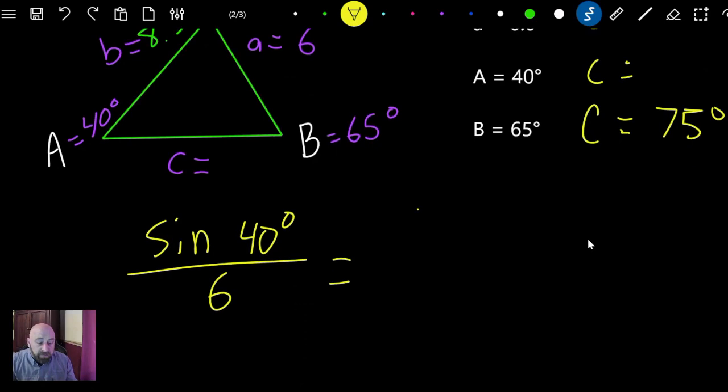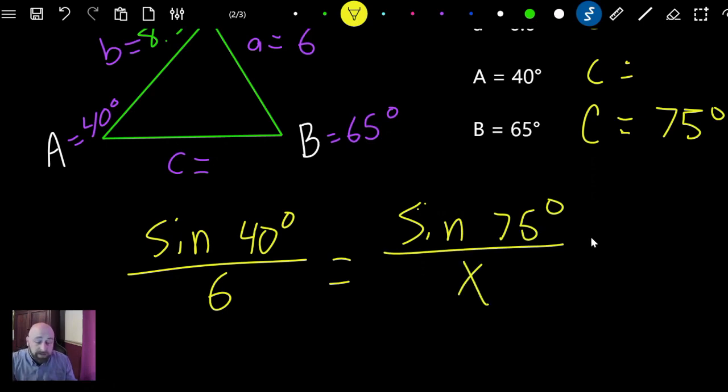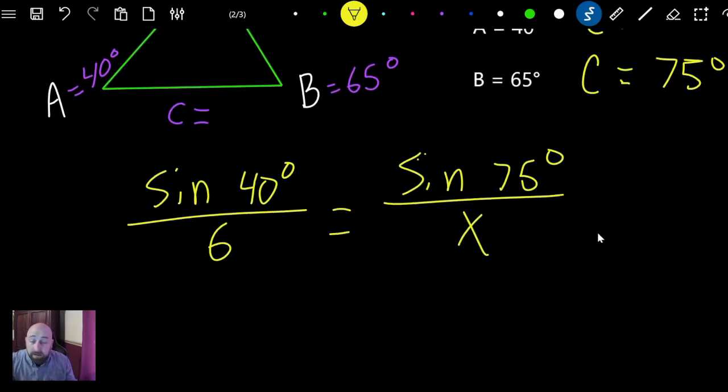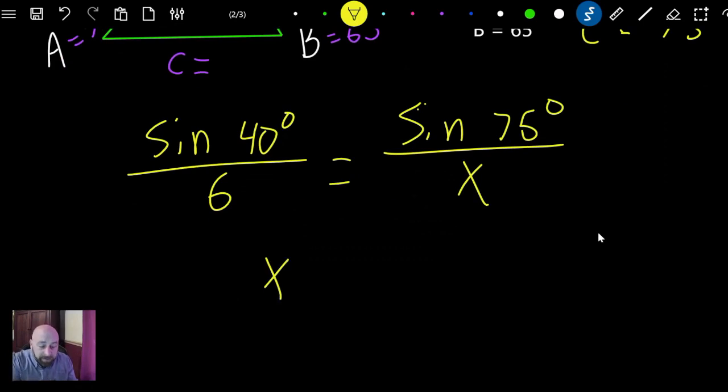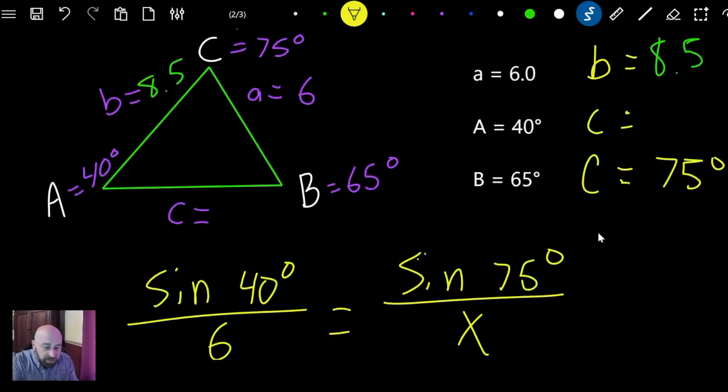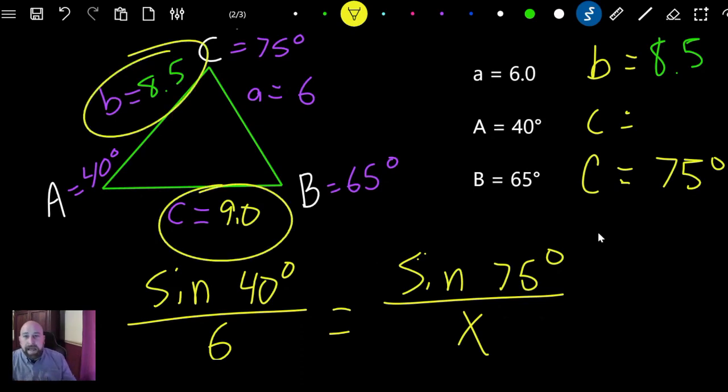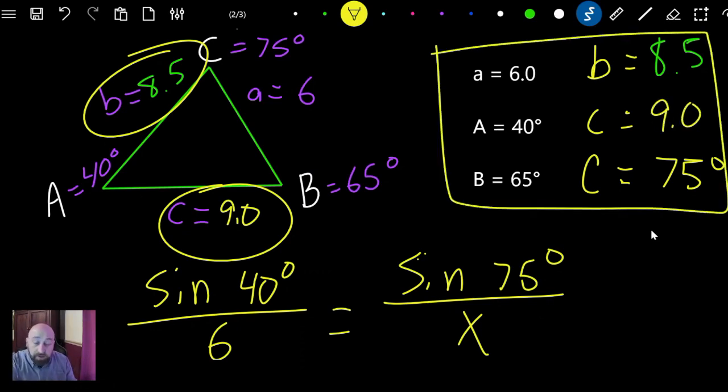And so 75 degrees, so we're going to have the sine of 75 degrees over our x this time, and we would just do the same thing. Plug that into your calculator, and that is going to yield x equals 9.01, or 9.0. So C is going to be 9.0. All right, so there's your A, B, and C, and we could write over here 9.0. So we have everything. There's our chart of unknowns next to our chart of knowns.